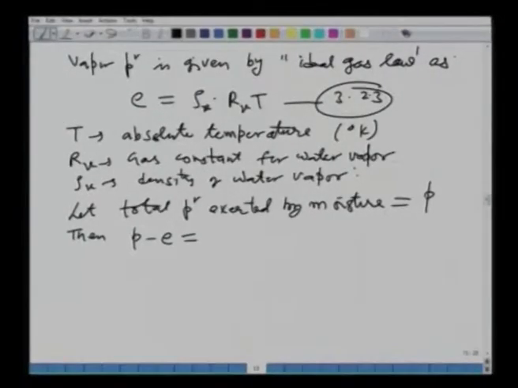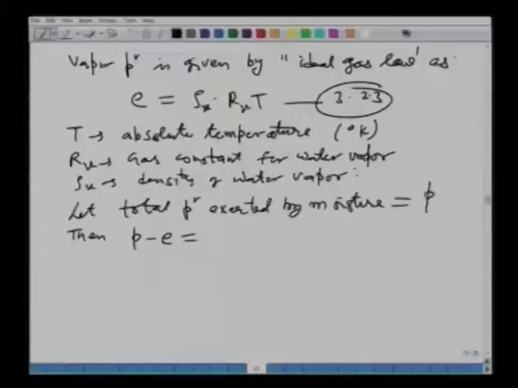Can you tell me? P is the total pressure exerted by all the gases, the total atmospheric pressure, and E is the vapor pressure exerted by the vapor only. You know that the total pressure exerted is the sum of the individual pressures. So P minus E will be nothing but the pressure exerted by the dry air.